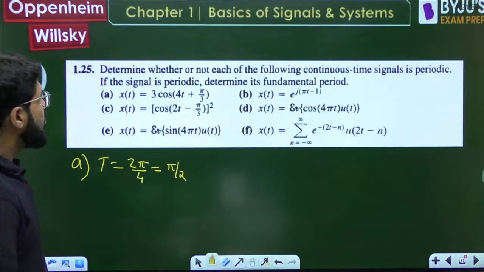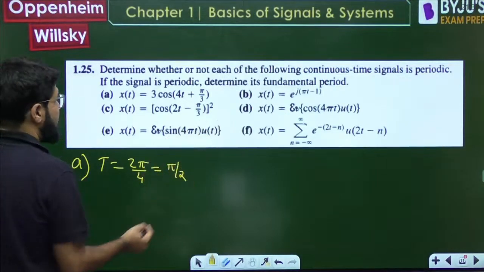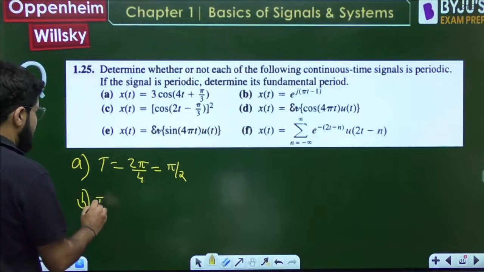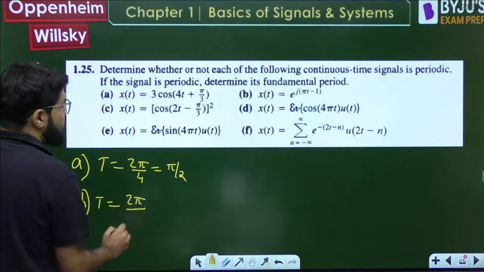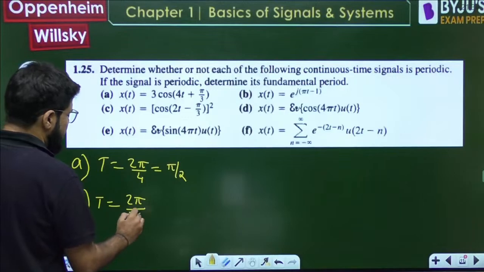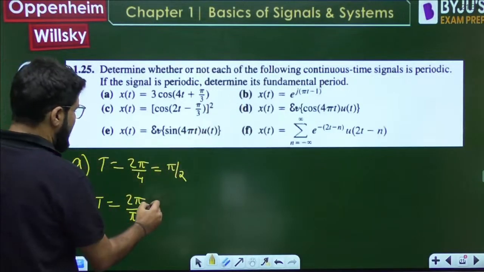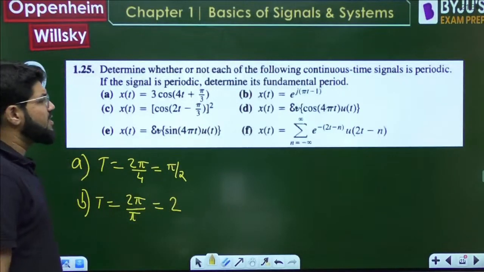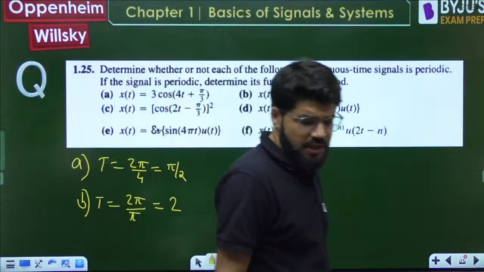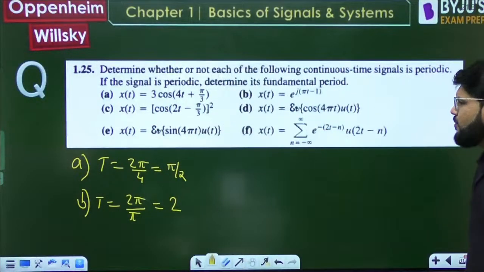The first one is simple. Even e power j omega t is always periodic with the period 2 pi by omega. Omega is pi, e power j pi t, so this period is equal to 2. There are some standard results, and you don't have to think about them a lot.